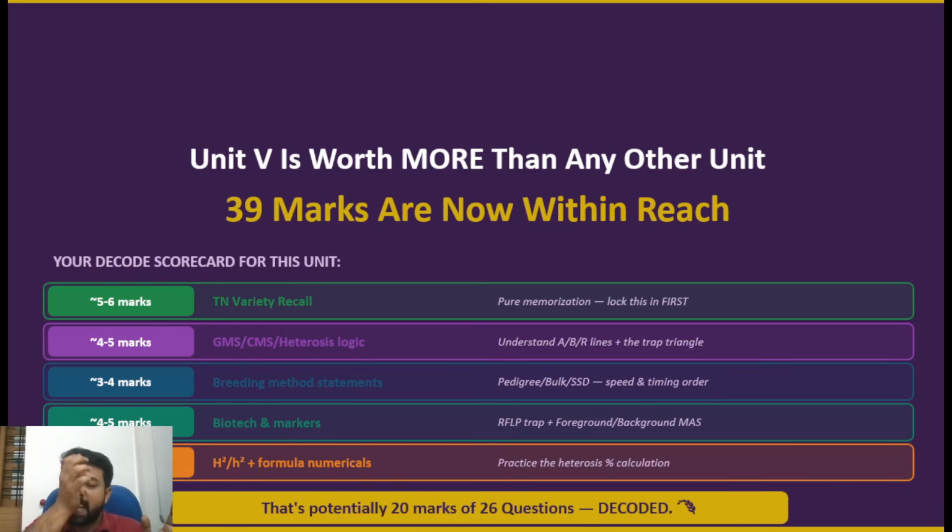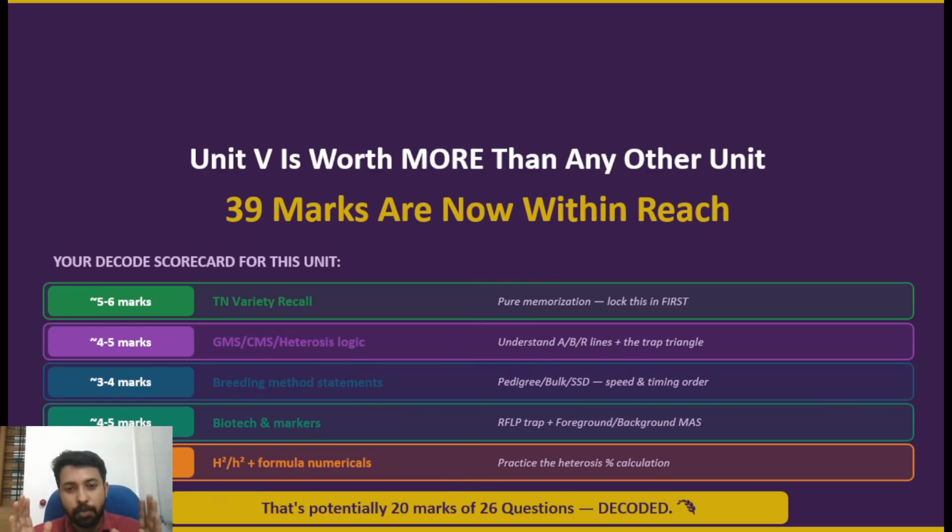From each area you are getting 4 to 5 questions, which means your question paper has more than 20 questions from unit 5. If you have, for example, 200 questions, you are getting 1/8 of it, or if you have 100 questions, 1/4 of your questions are from this particular unit. 1/4 of the questions from crop improvement come from this unit.